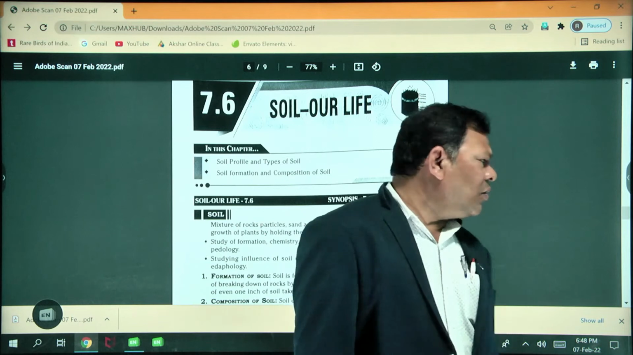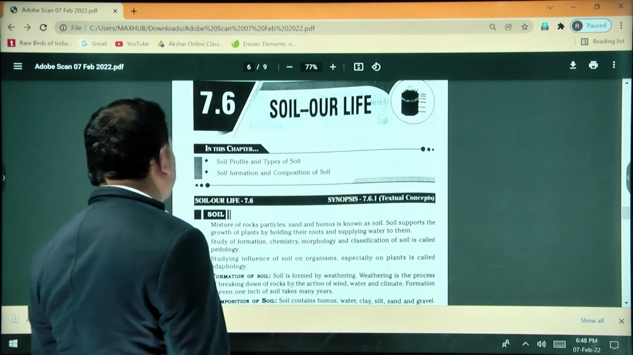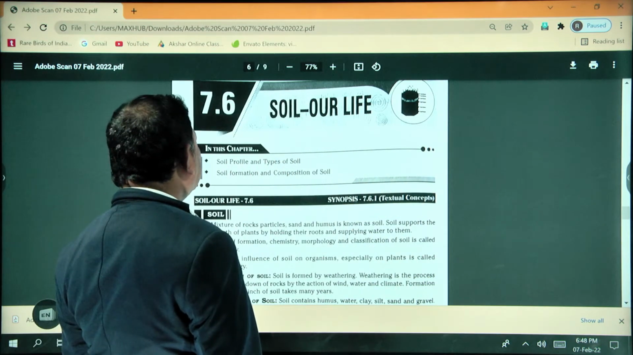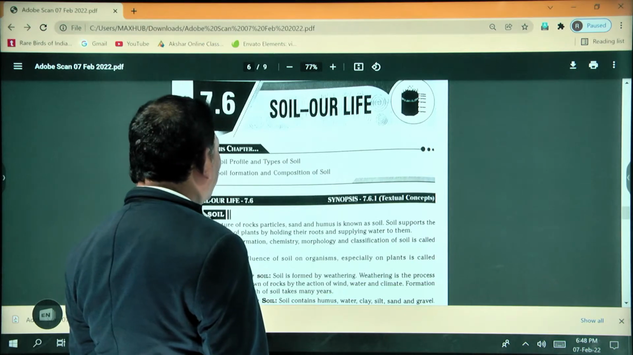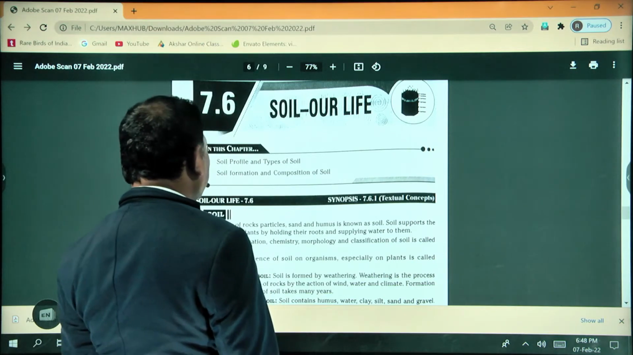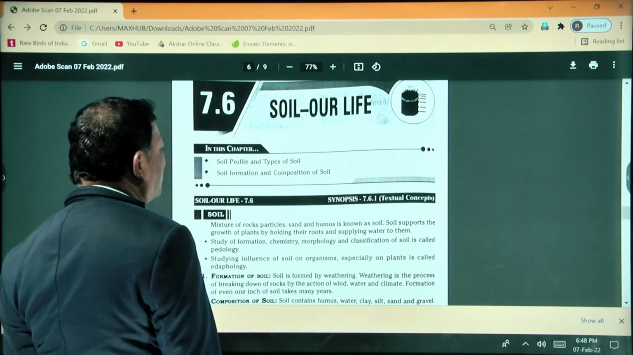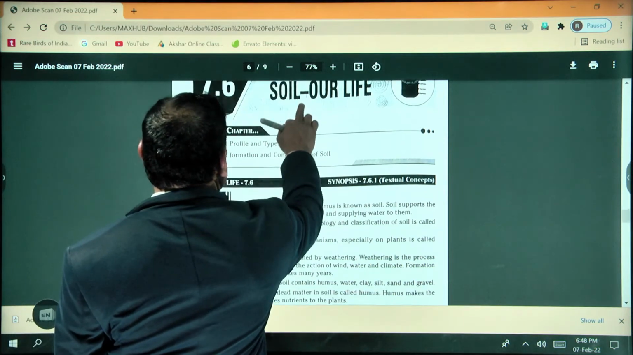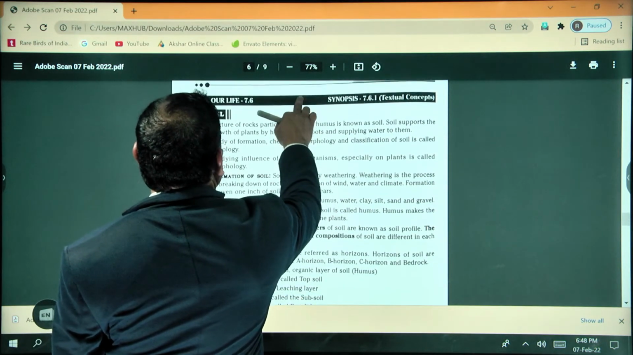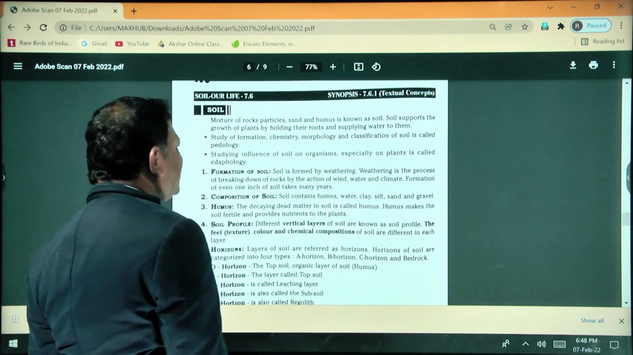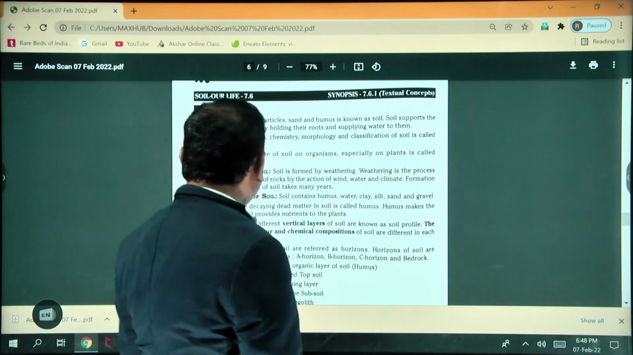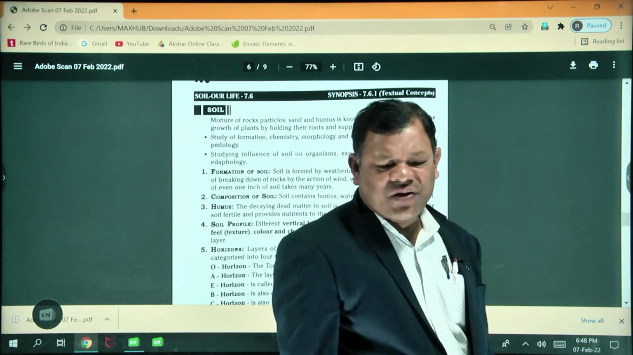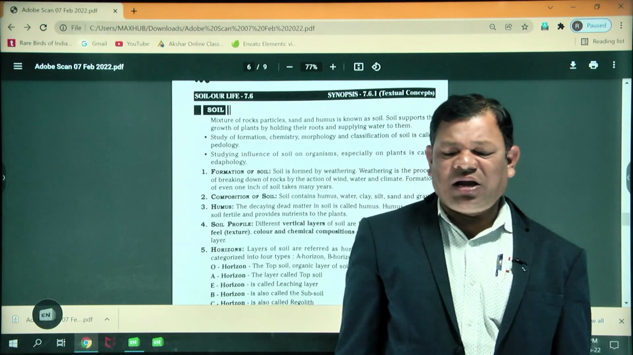Now today we will discuss the soil profile, types of soil, soil formation and composition of the soil. Now coming to the point, soil. What is the meaning of the soil?